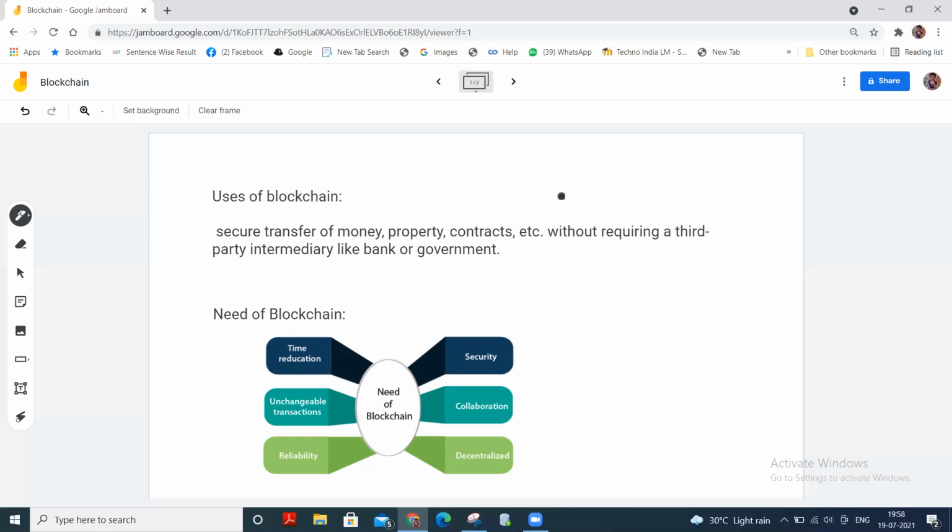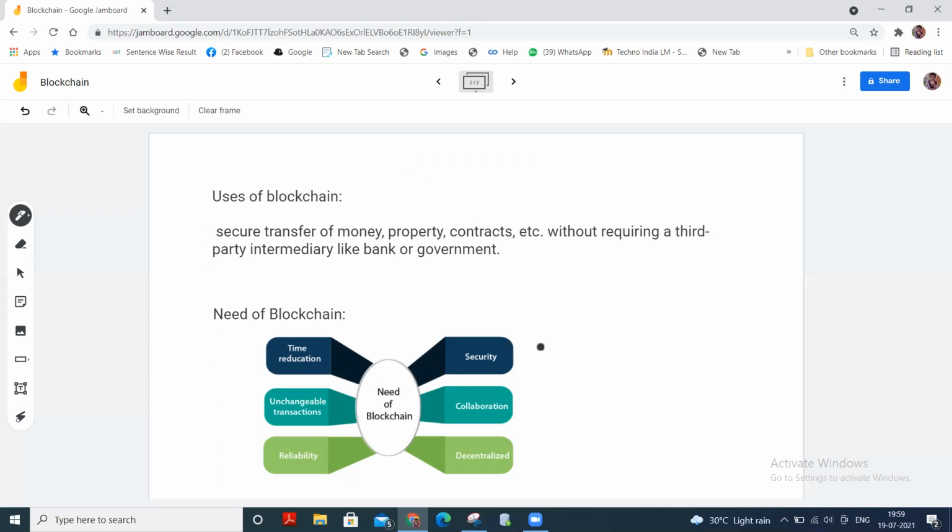So, need of blockchain. There are several needs where we use the blockchain. The first one is time reduction. In the financial industry, blockchain can allow quicker settlement of trades, and it does not take a lengthy process for verification, settlement and clearance. It's because of a single version of agreed upon data available between all the stakeholders.